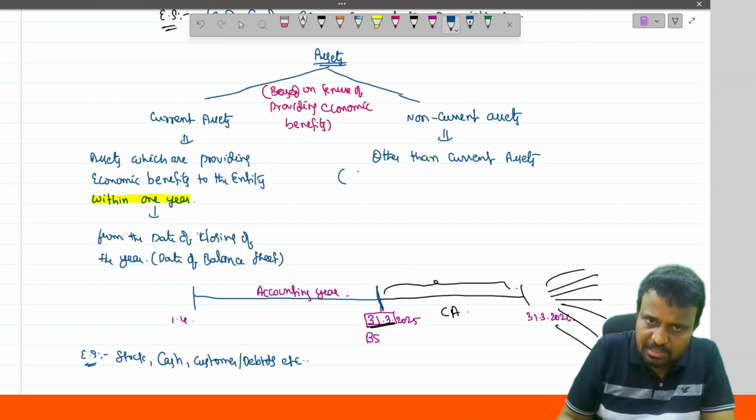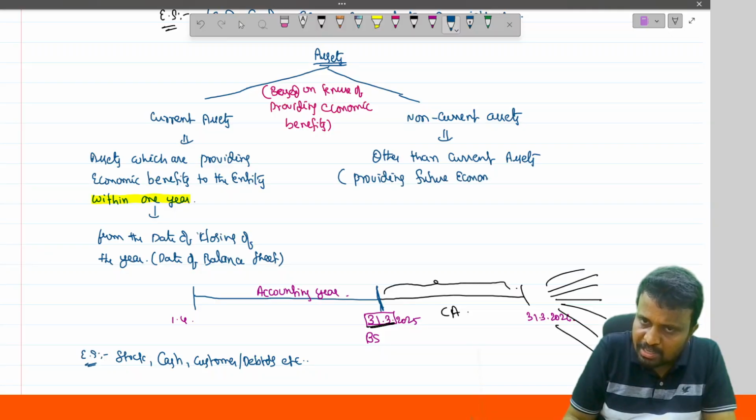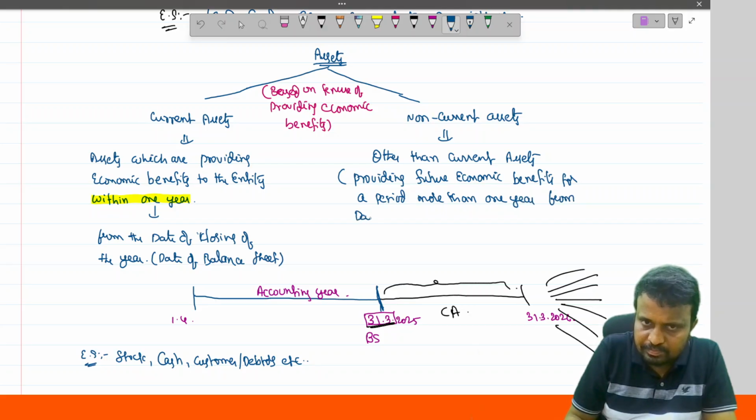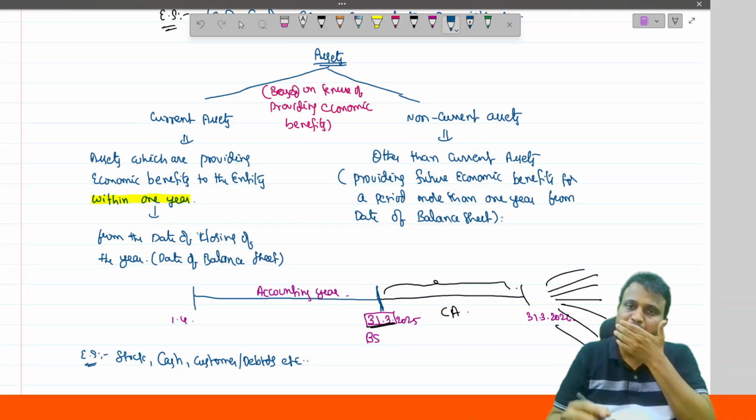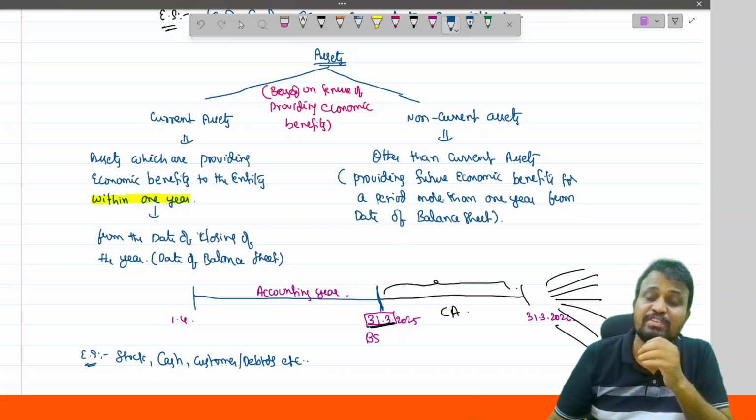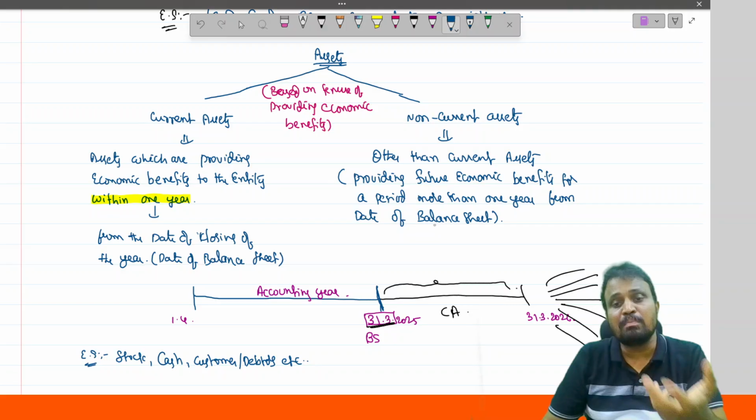Nothing but providing future economic benefits for a period more than 1 year from the date of balance sheet. So it is providing what? Future economic benefits for a period more than 1 year from the date of balance sheet.